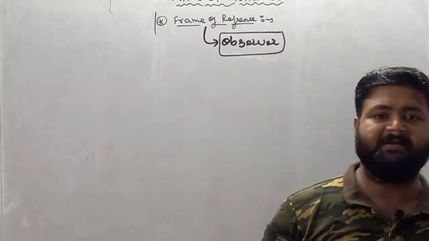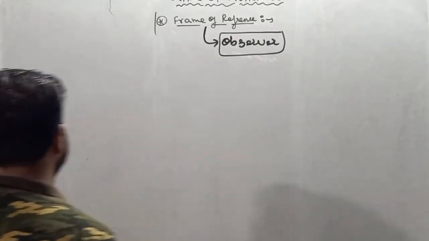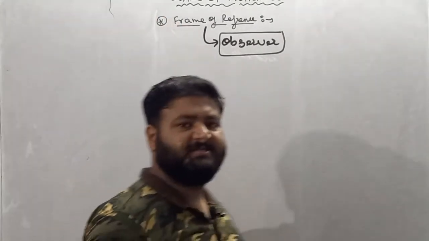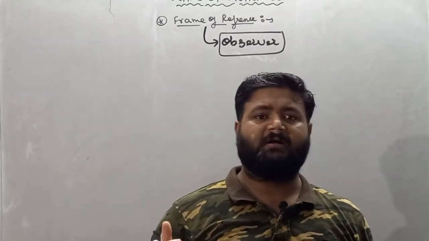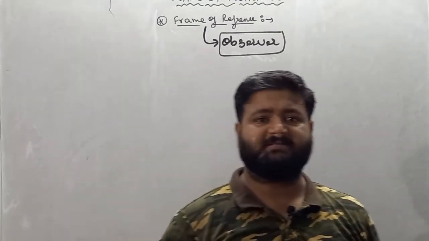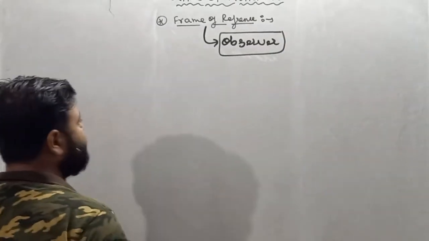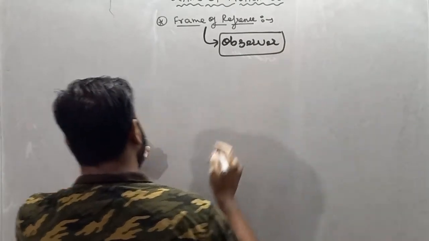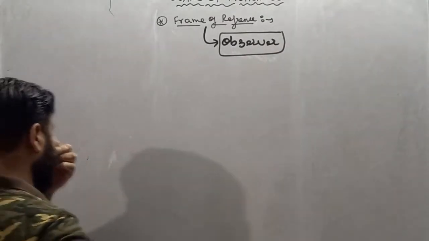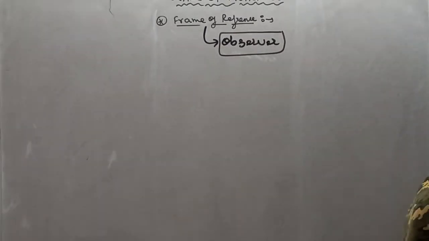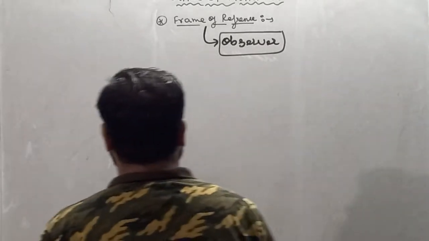Next point, my dear student, the condition of observer, and we know what actually observer is. Observer is the way how we see the object. The person who is seeing the object is called observer. So write down the next point: observer is in two different conditions.